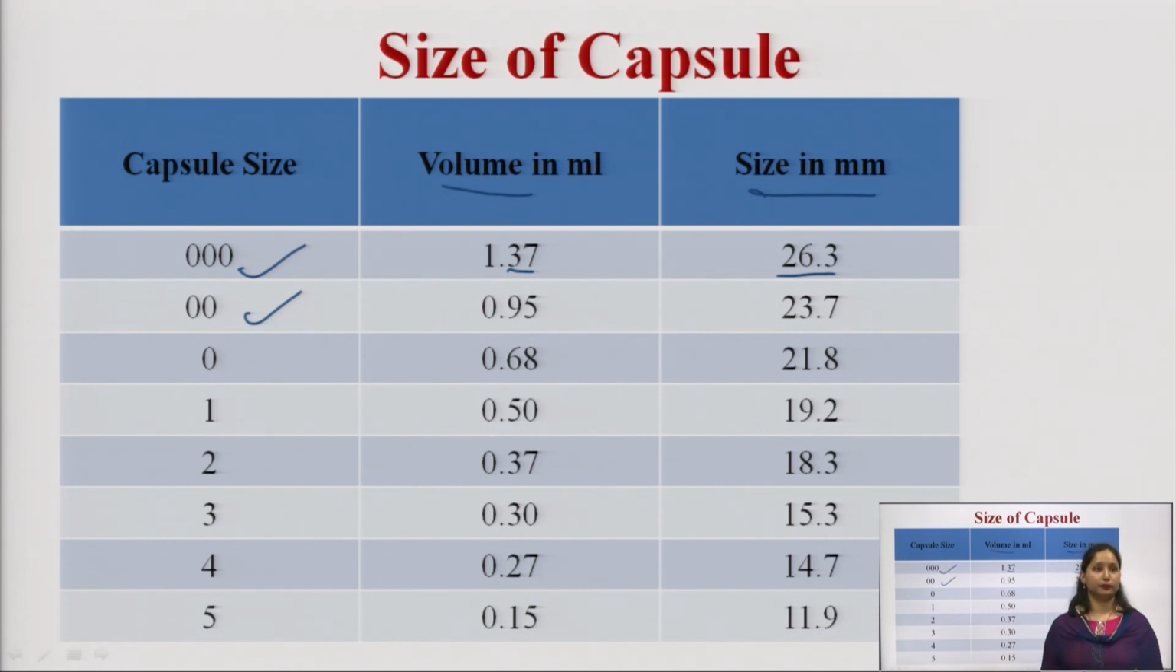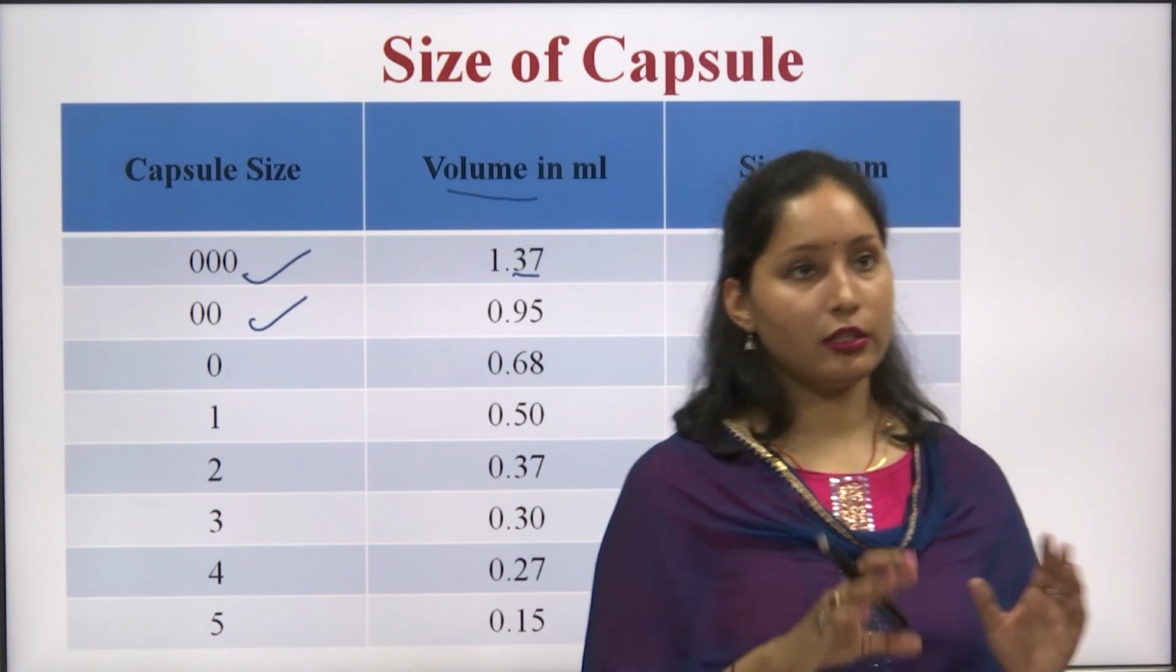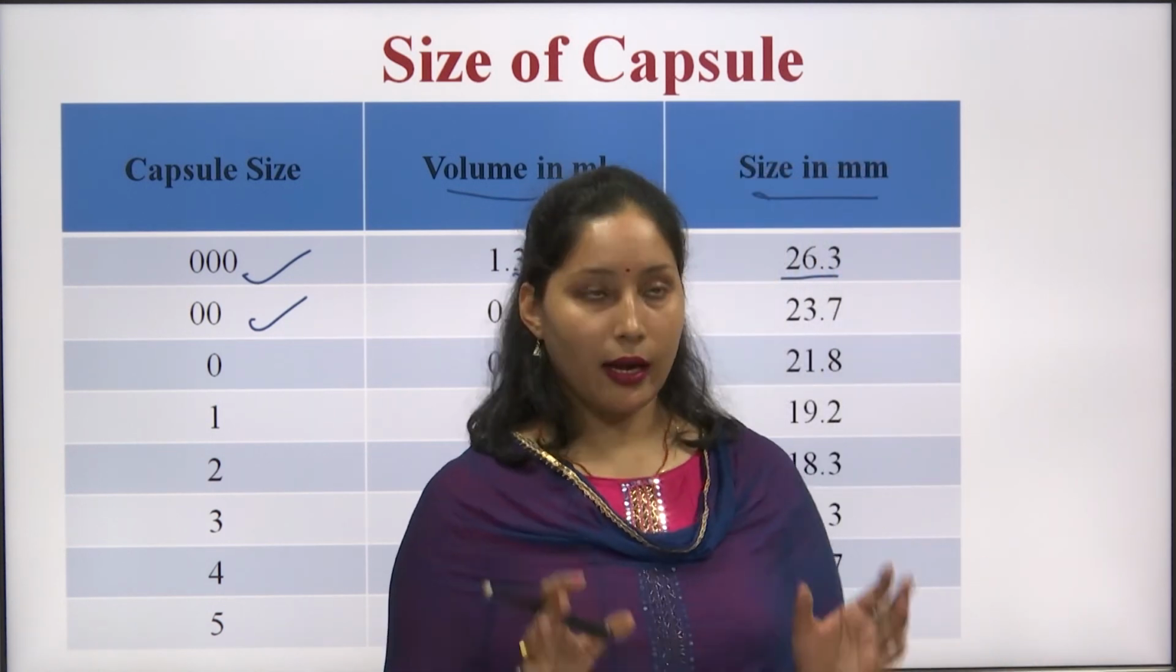For the 5th size capsule, 0.15 and the size in mm is 11.9. So, this is how we choose the different sizes of capsule. Depending upon their size, we choose the capsule for the manufacturing of the desired dosage form, for the filling of the desired drug into the capsule body. So, this is all about the various sizes of the capsule.